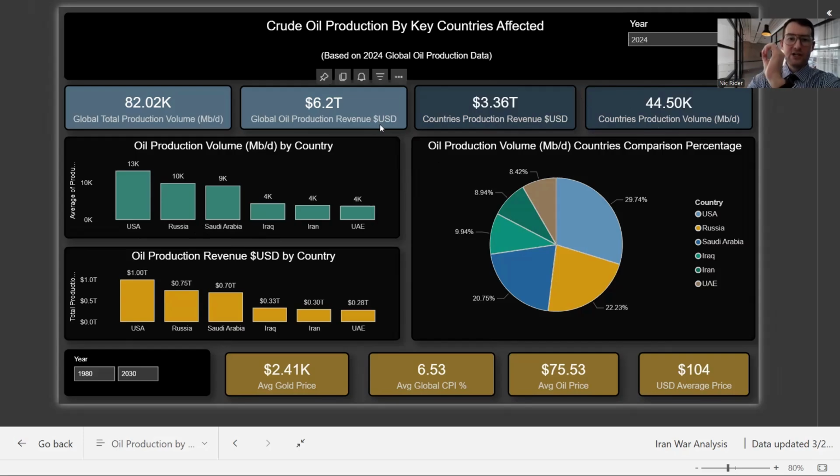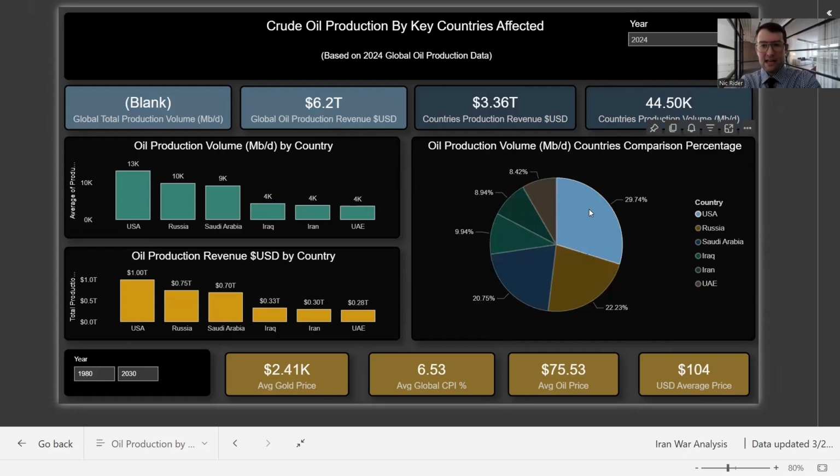The global oil production revenue was 6.2 trillion. The global total production volume was 82.02K versus the 44.5 in these particular countries. These are the countries that are in this particular war, apart from Russia, which is just hovering at the moment. So this is a pretty good model to have a look at.